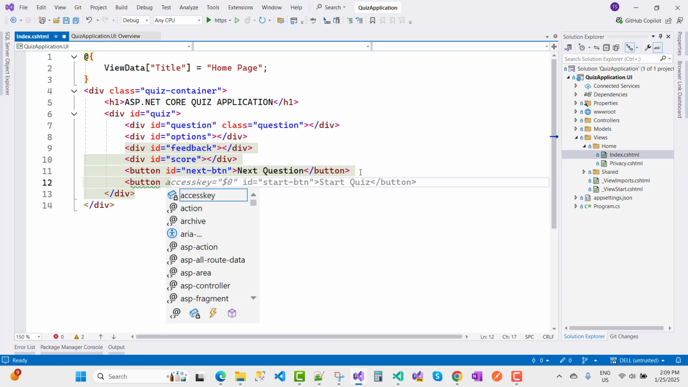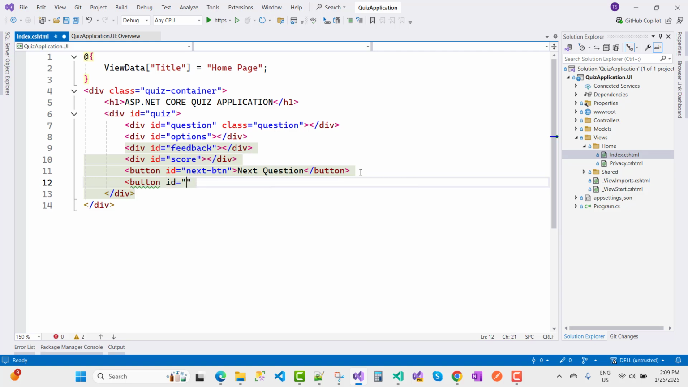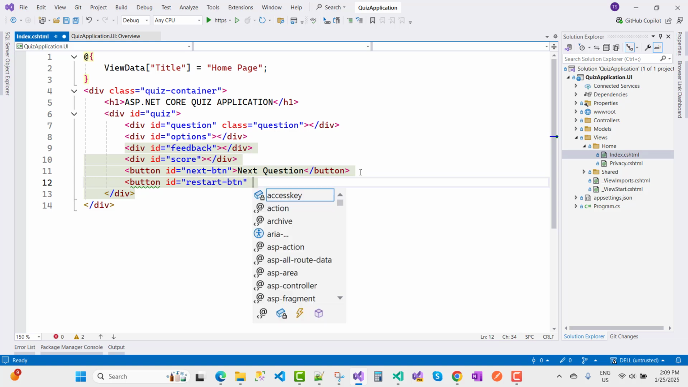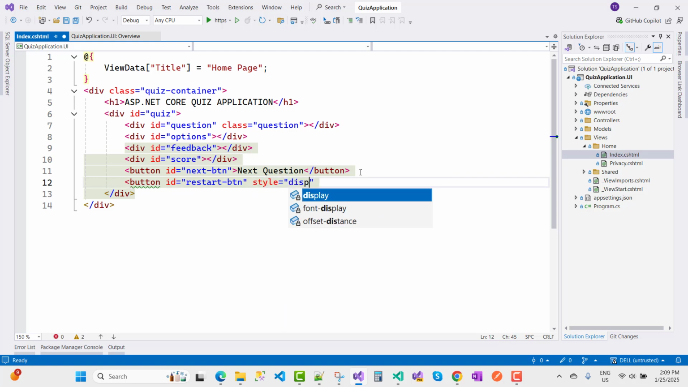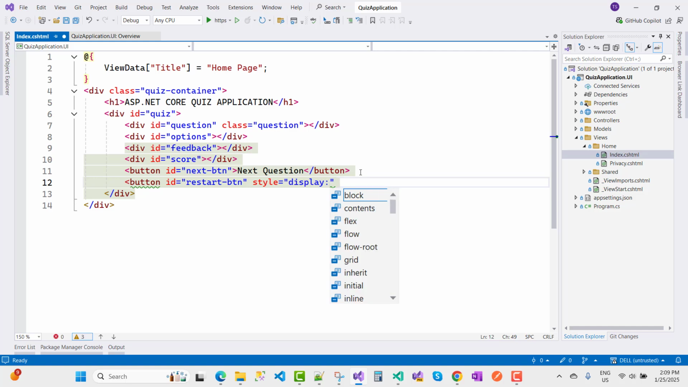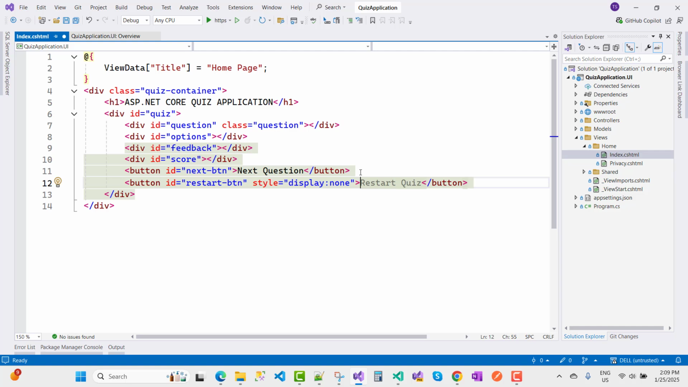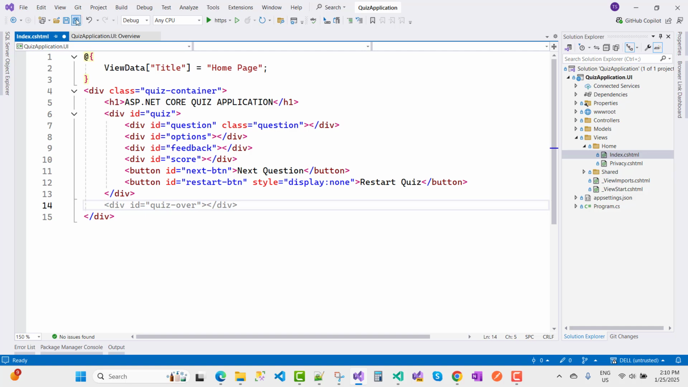So a button with id restart button, and style display none, and the button text is restart quiz. So these are all the elements of my ASP.NET Core quiz application.